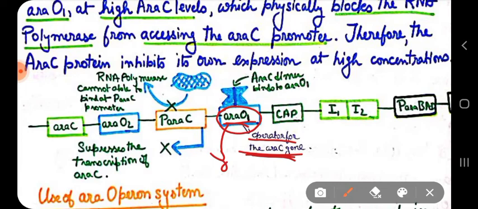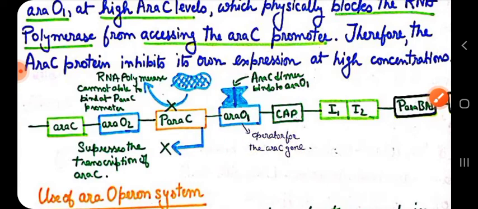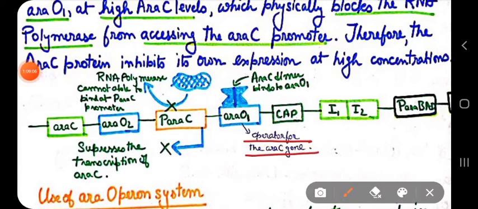So ARA-O1 is the operator. I have written it here. It is the operator for the ARA-C gene. Here excess ARA-C protein product binds.